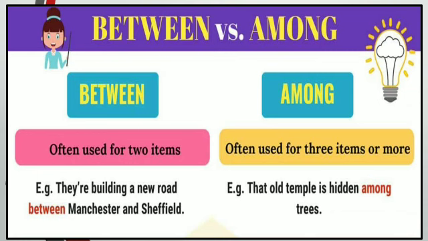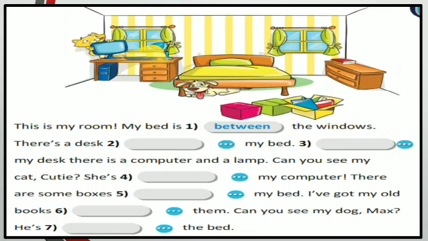Okay, let's see the next one. Here I have an exercise for you, so let's quickly do it. This is my room. My bed is between the windows. Here you can see two windows and one bed is kept between them. So that's why we have used between. Now what will be the next blank?